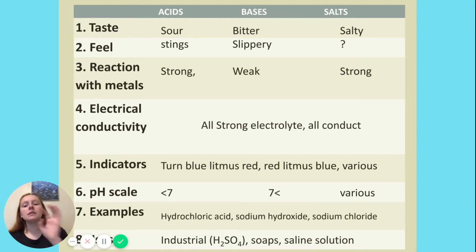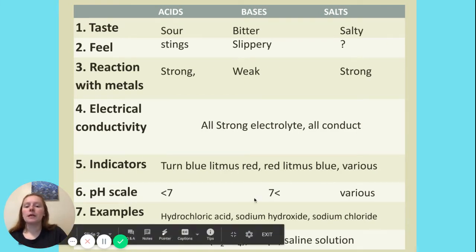Anyway, this chart right here, there is a better version of it in the class notes, but it's basically just comparing and contrasting the difference between acids and bases and also salts. We can ignore the salts for now, but the main thing is if you have an acid, it's going to taste sour. If you have a base, it's going to taste bitter. Acids will sting your skin, it will burn your skin, and bases will feel slippery. So if you ever touch bleach or baking soda solution, it will feel kind of slick on your hands. It's interesting. Acids react very strongly with metal, bases do not.